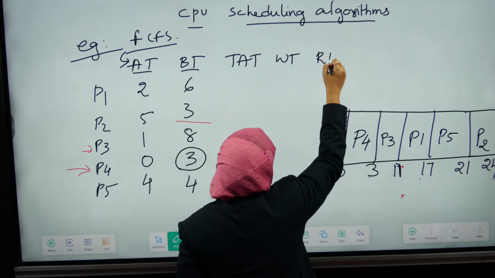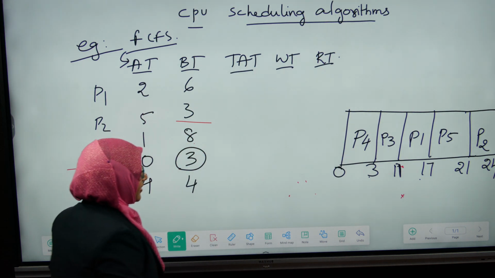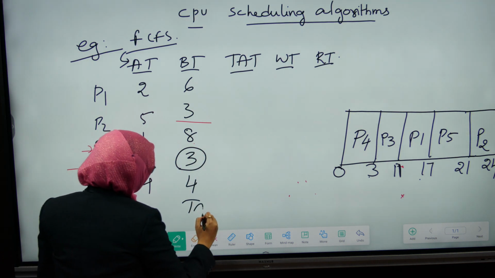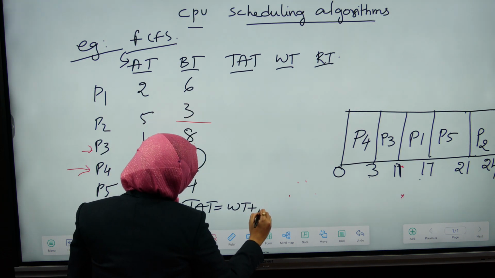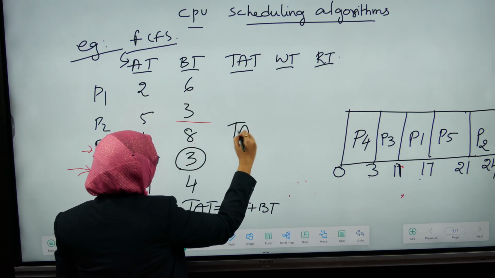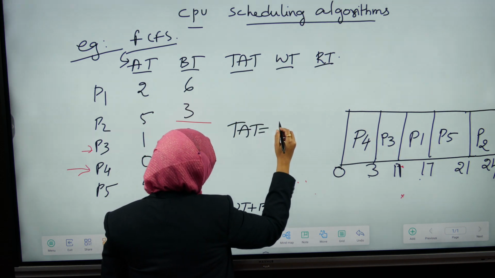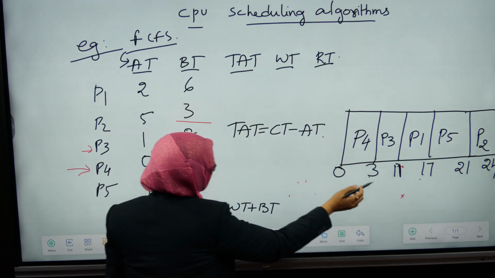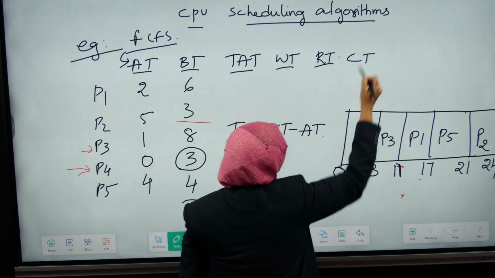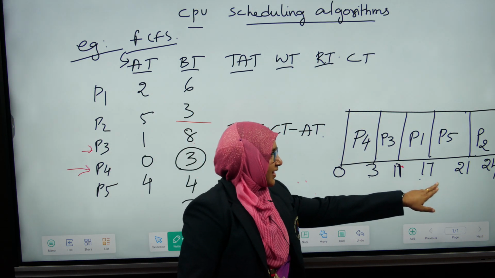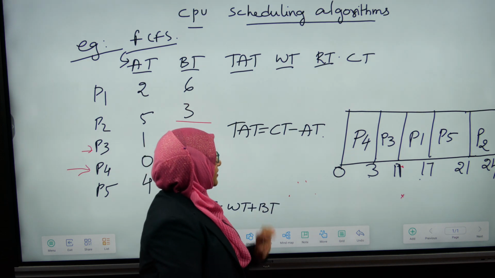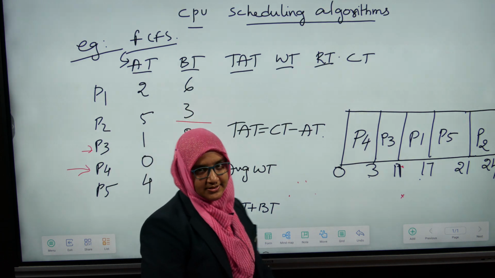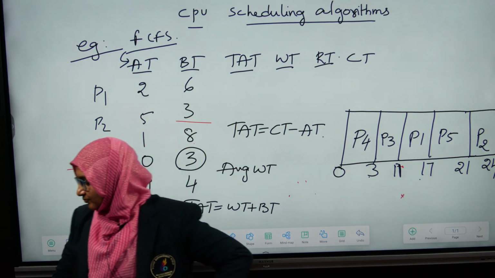So, depending upon this Gantt chart, now we have to calculate the turnaround time, waiting time, and the response time. How are we going to calculate the turnaround time? We know that turnaround time is equal to waiting time plus burst time, or turnaround time is equal to completion time minus arrival time. So first let us find the completion time. These are the completion times of this algorithm. Based on this, we have to calculate the average waiting time for the given processes.